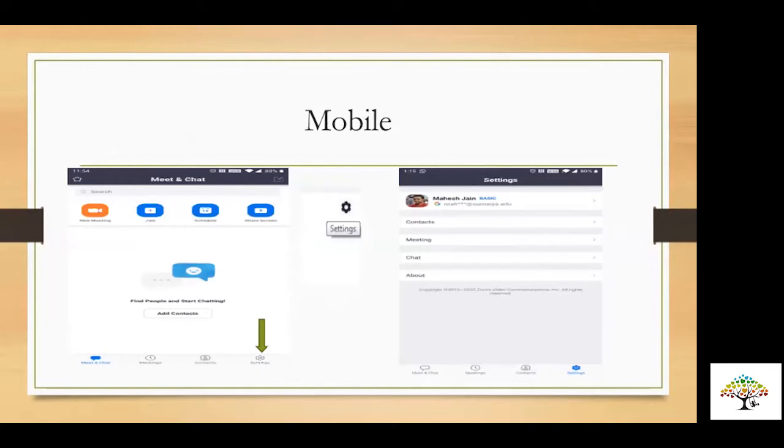So I'll be taking you to mobile. There are very few settings in mobile, but very important settings. The moment you click on settings, you get these four options you can see on the right side: contact, meeting, chat, and about. About is about the Zoom app. Chat and meeting options are very important. There you need to do some settings, which I'll be telling you, for mobile first, then we'll go for laptop.